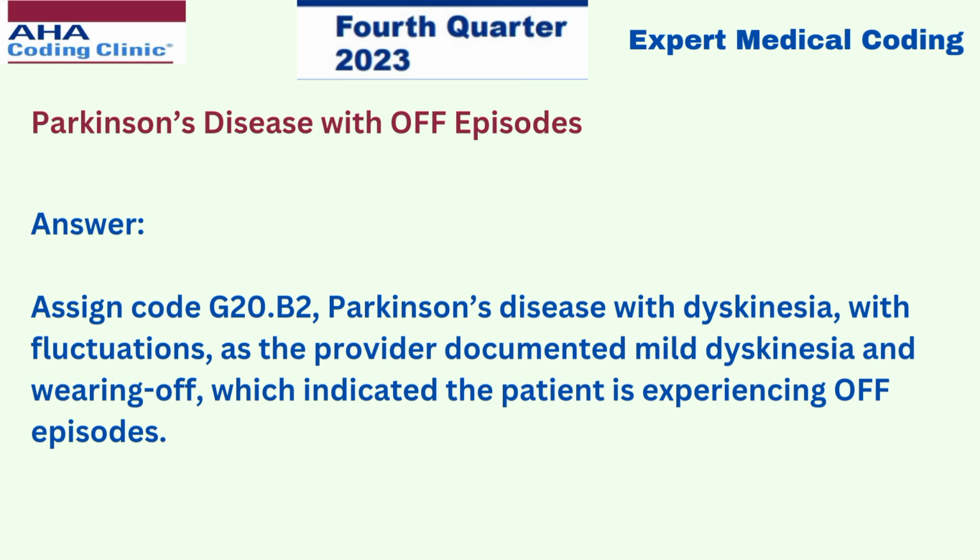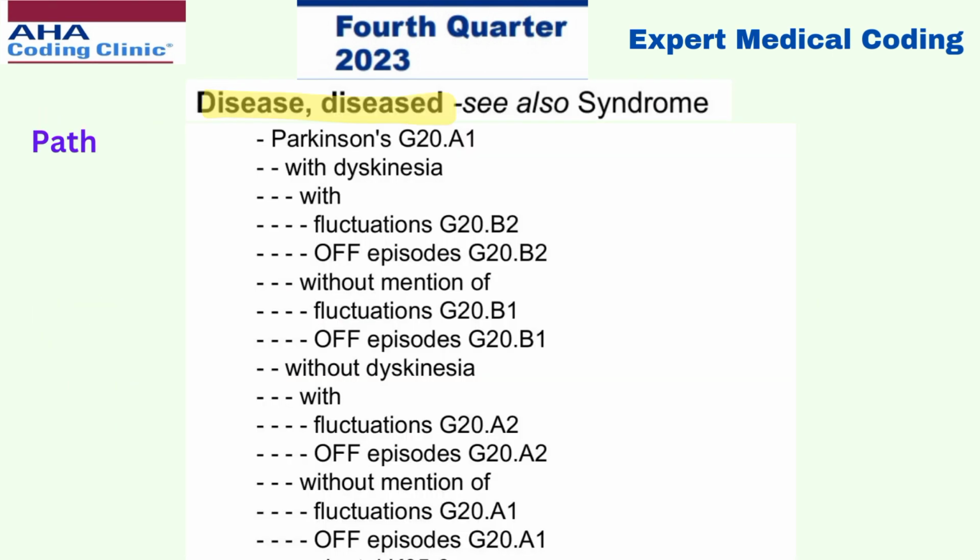So the answer here is, we have to assign the code G20.B2, Parkinson's disease with dyskinesia with fluctuations, as the provider documented mild dyskinesia and wearing off, which indicated the patient is experiencing off episodes. As you can see in this scenario, the patient has documented mild dyskinesia and also documented wearing off. So we have to code this as G20.B2. And if you go to the path in the index, search with the main term disease and subterm Parkinson's with dyskinesia and with fluctuations, it will lead you to the code G20.B2. Let's go to the next scenario.